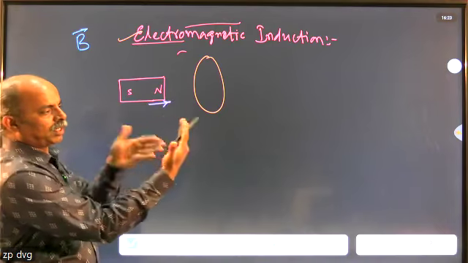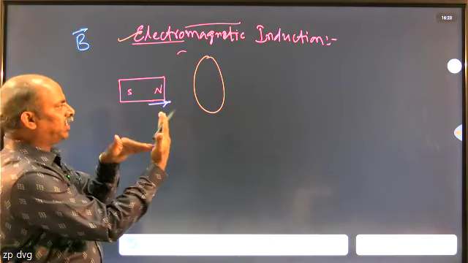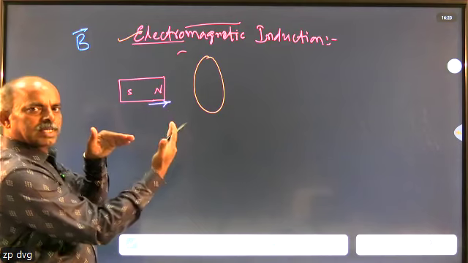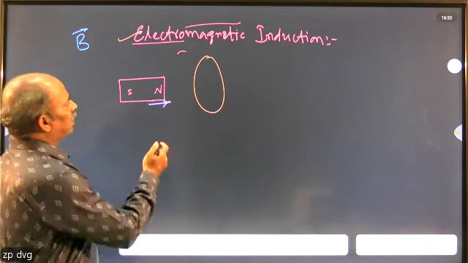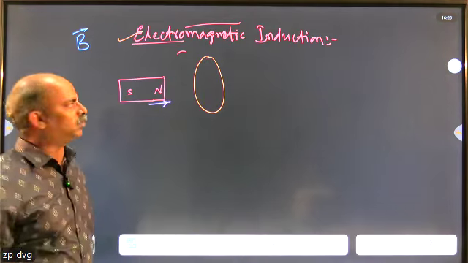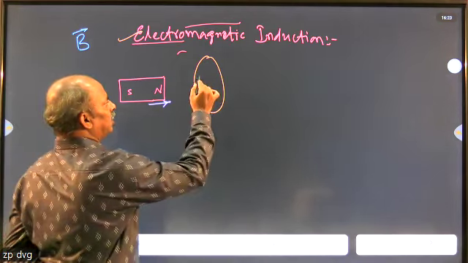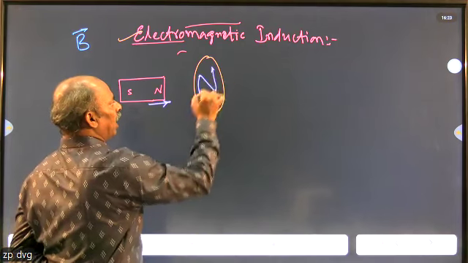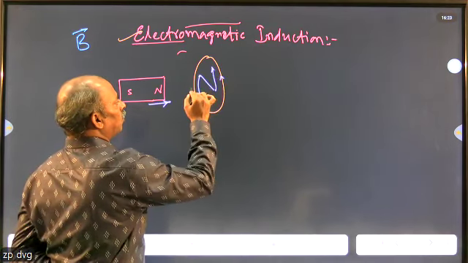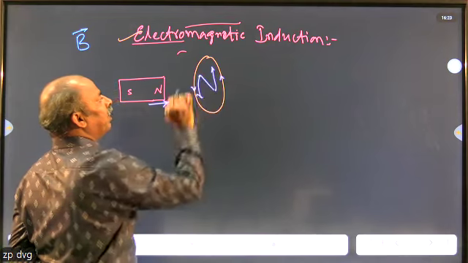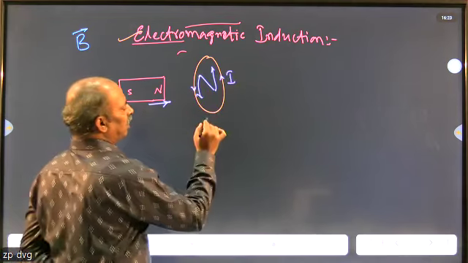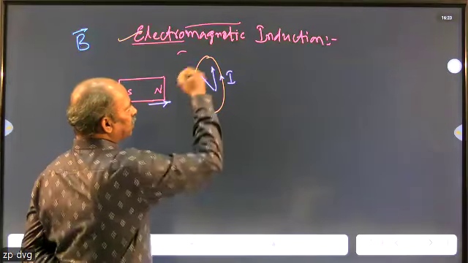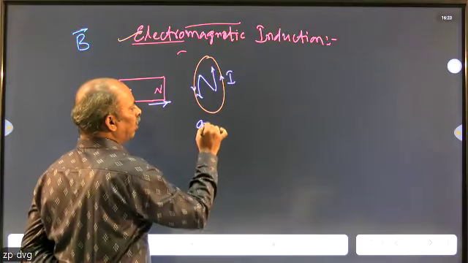This is another surface, but we are going to discuss only this surface, that is the face of the coil which is facing towards the magnet. Now, according to Lenz's law, this motion should get opposed. As it gets opposed, it should act as a north pole. As it acts as a north pole, this is the direction of the induced current. As a result, the induced current direction, as we observe, is anti-clockwise.